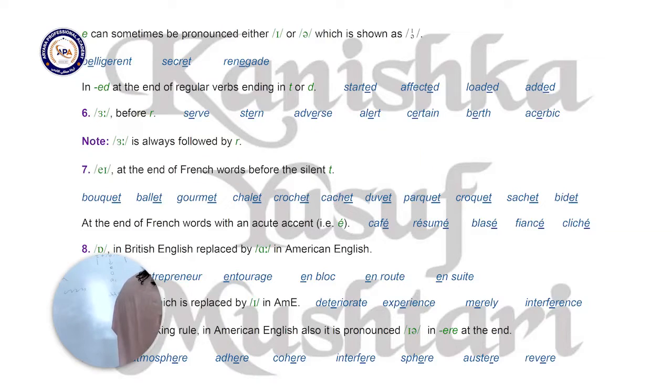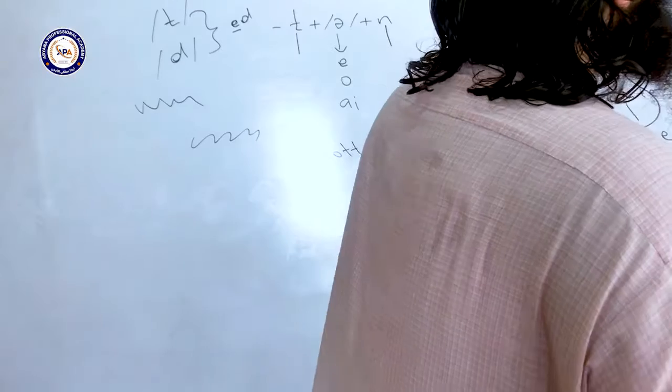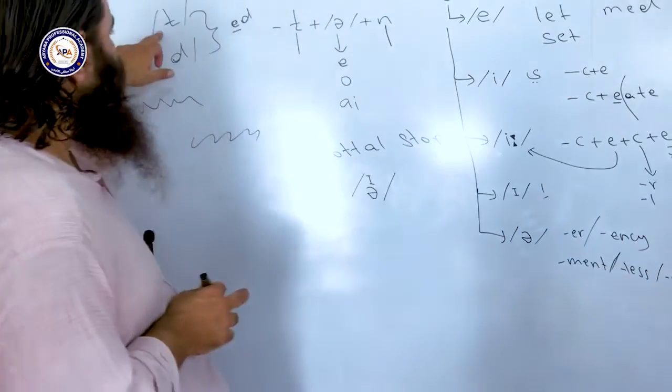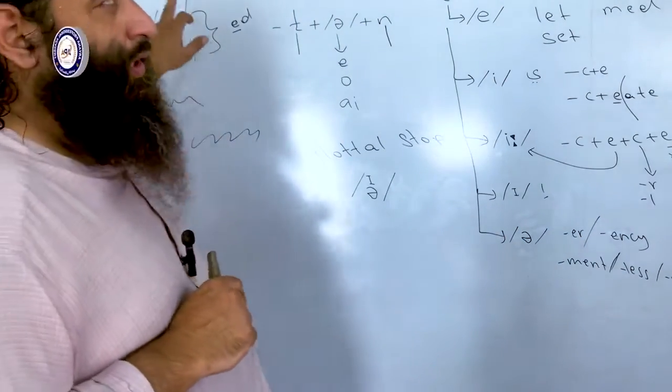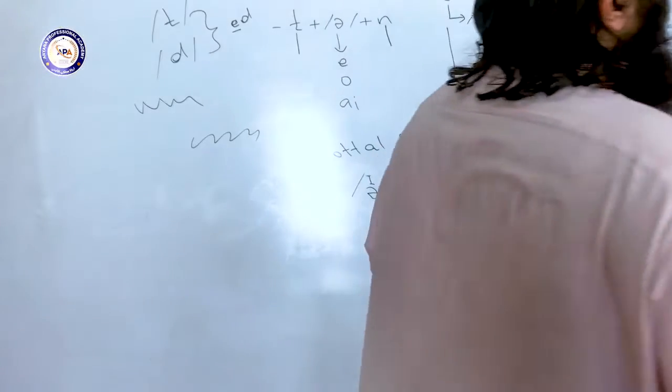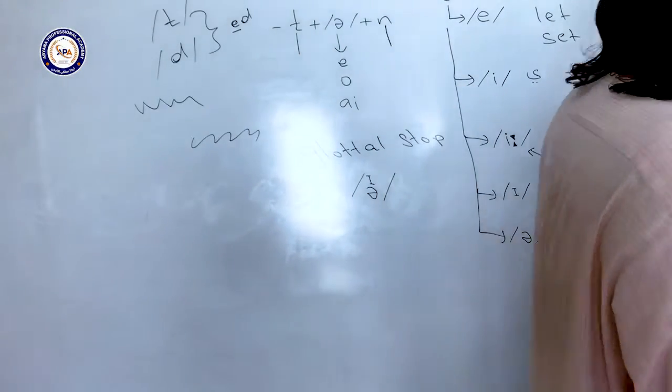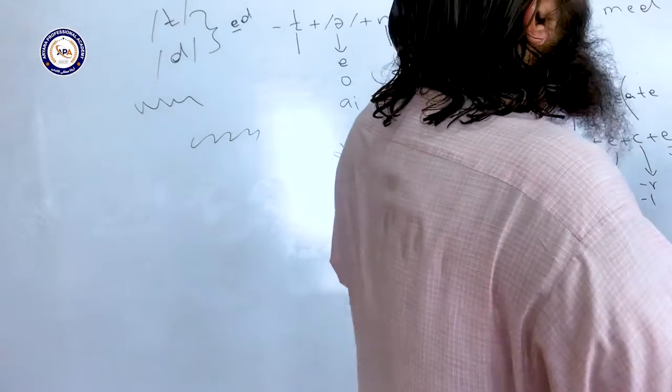Only with T or D ending, not other sounds.